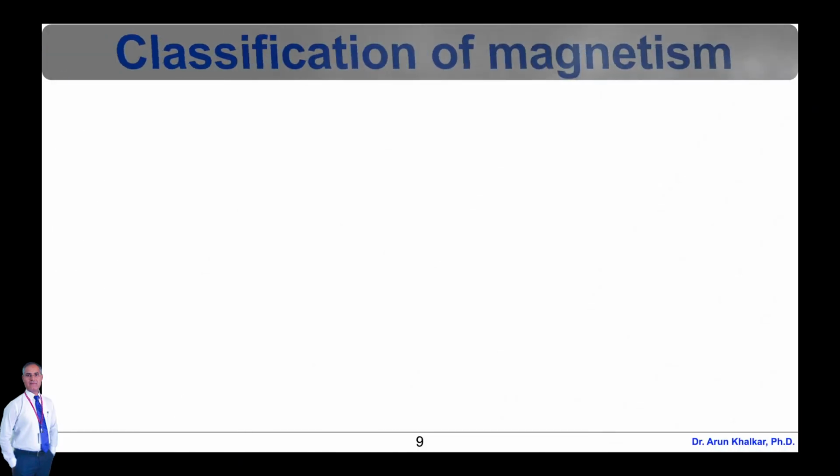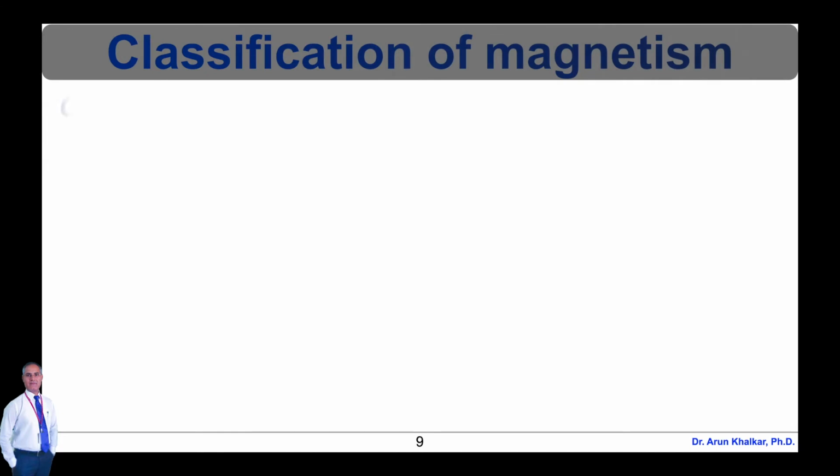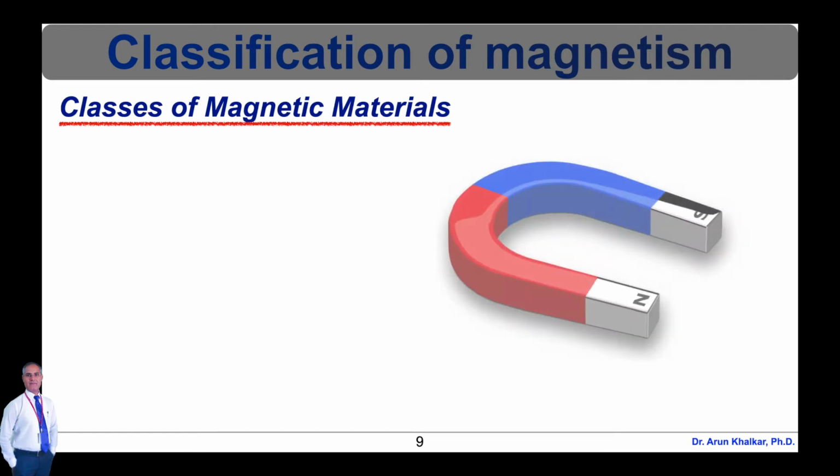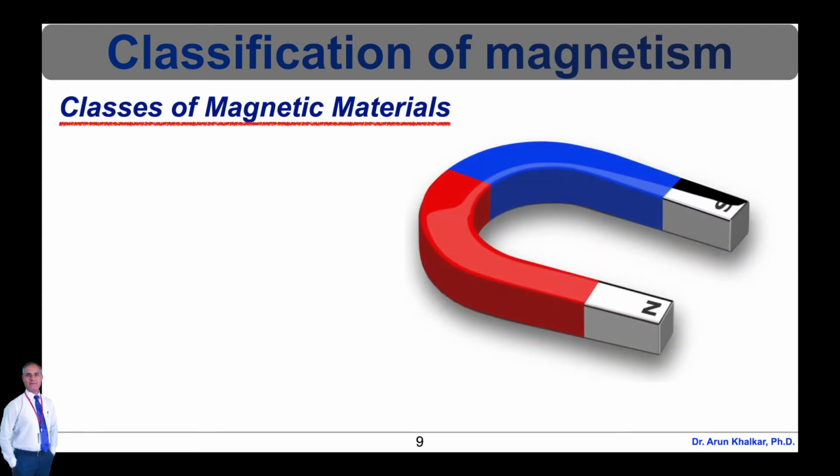Now let's see the classification of magnetism. The origin of magnetism lies in the orbital and spin motions of electrons and how the electrons interact with one another. The best way to introduce the different types of magnetism is to describe how materials respond to magnetic fields.